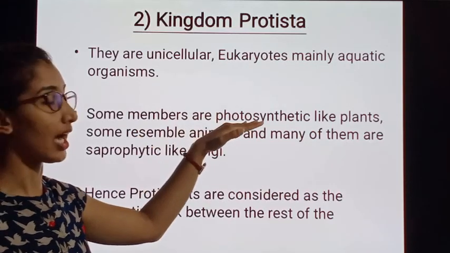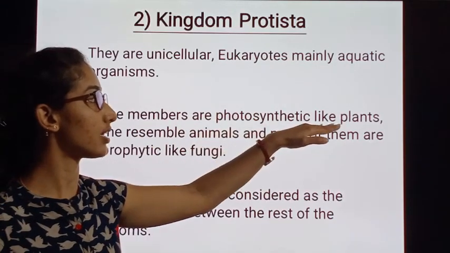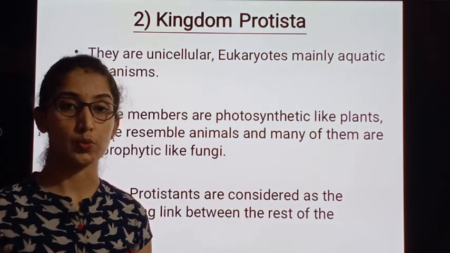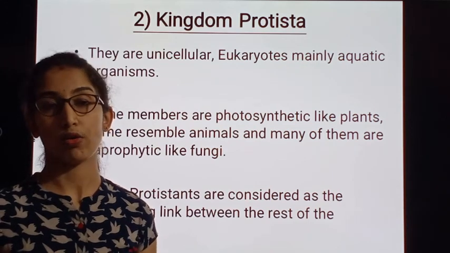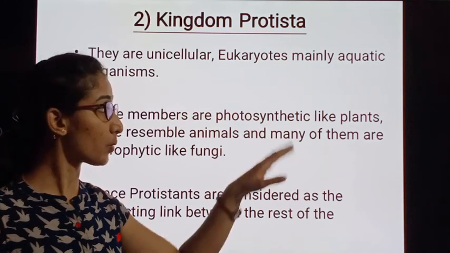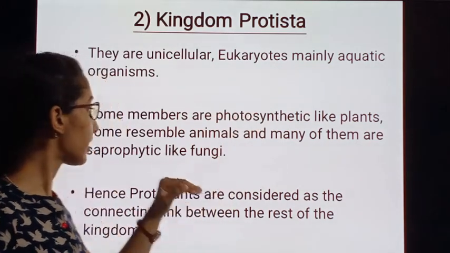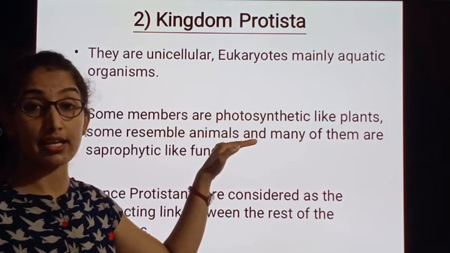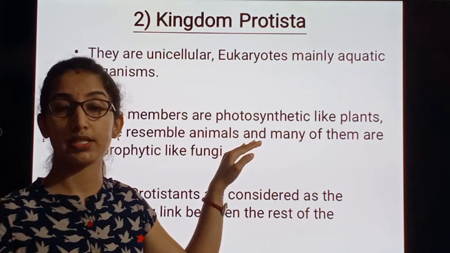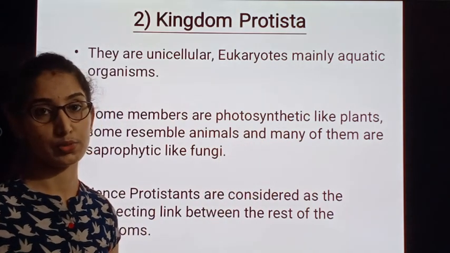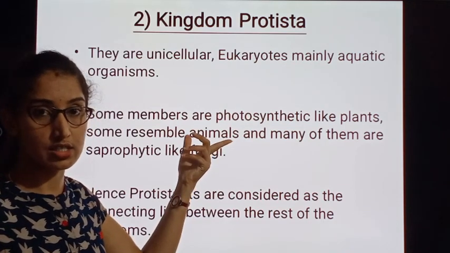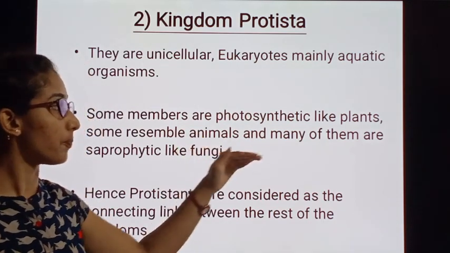We said that they have some photosynthetic features like plants. That means some of the protozoans are capable of manufacturing their own food, and hence autotrophic protozoans are there. Next, some resemble animals, meaning some protozoans may depend on other organisms, so their heterotrophic nature resembles animals.